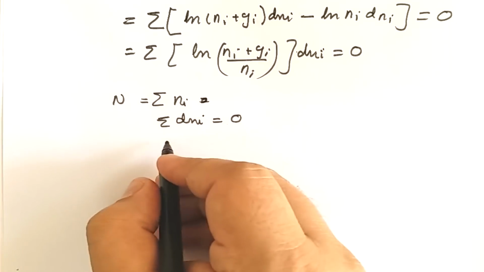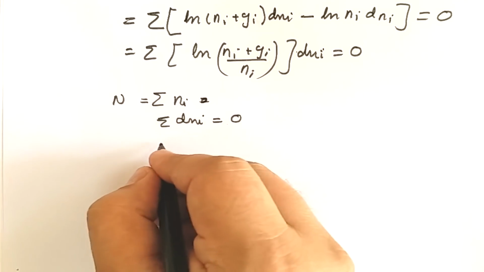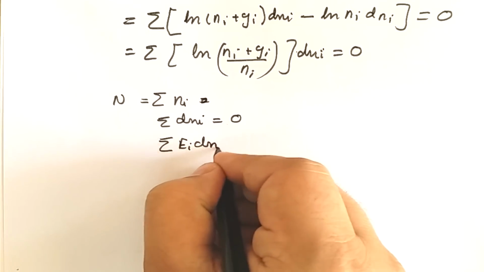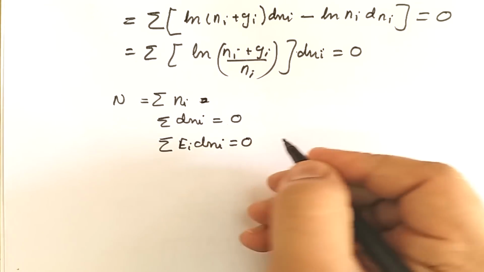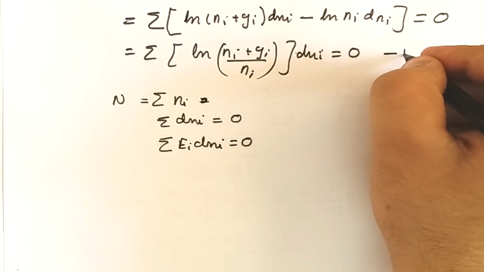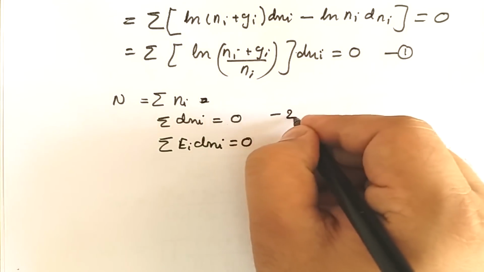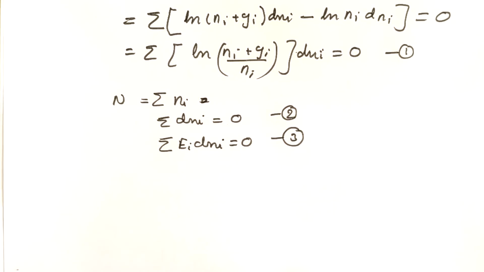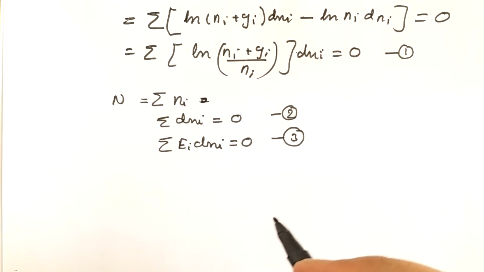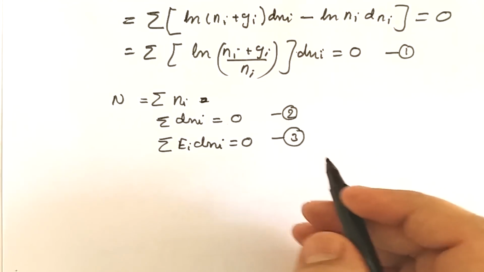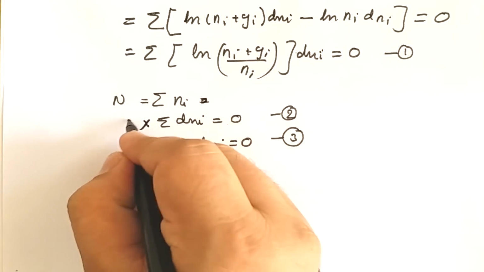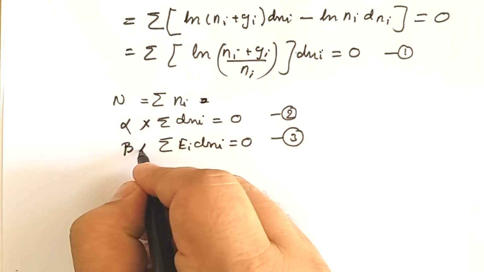And similarly, the total energy of the system is also constant, so we can write summation of Ei dNi is also equal to 0. Suppose this is our equation number 1, equation number 2, and equation number 3. So these are the three equations. We will apply Lagrange's method of undetermined multiplier, and what we will do is multiply this by alpha, this by beta.